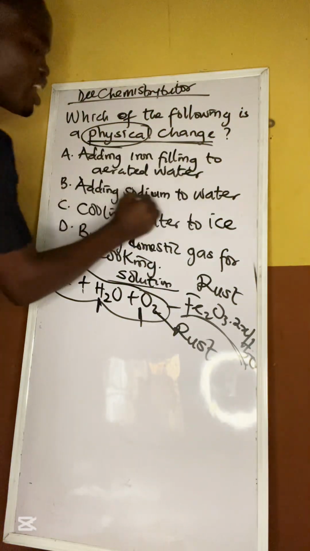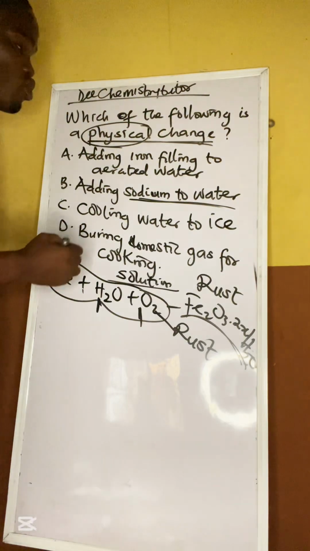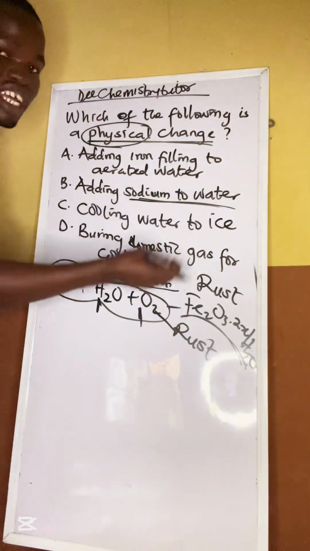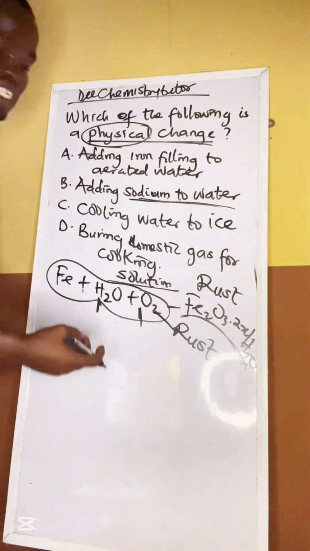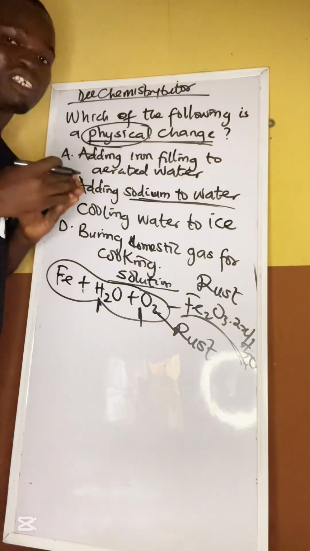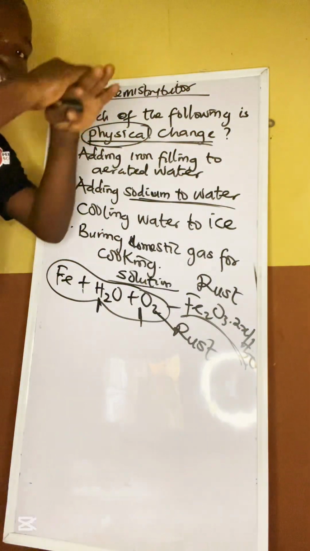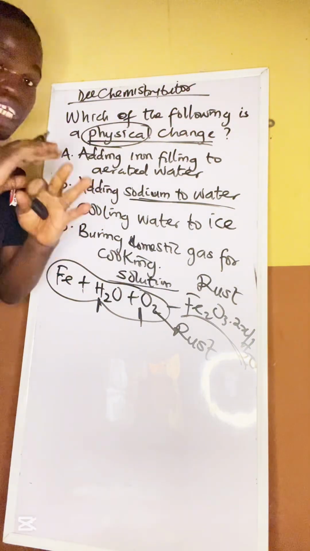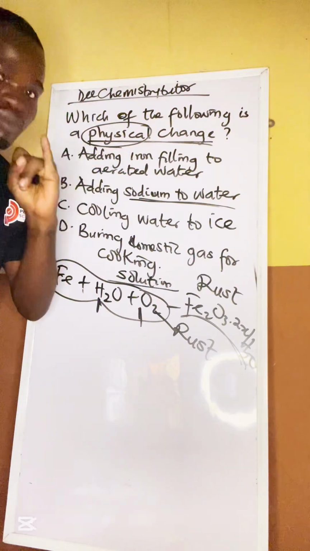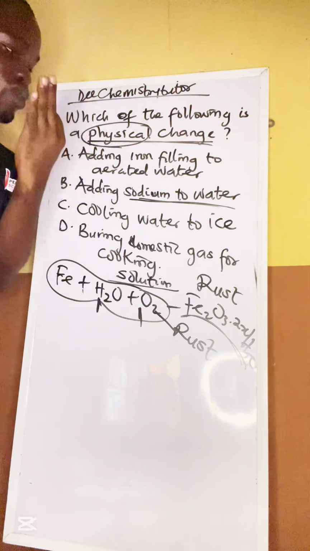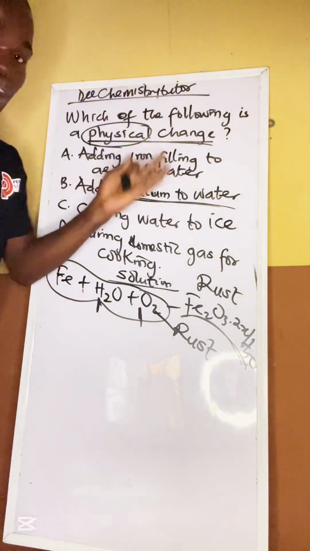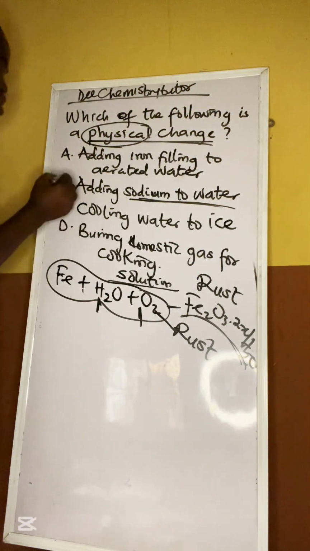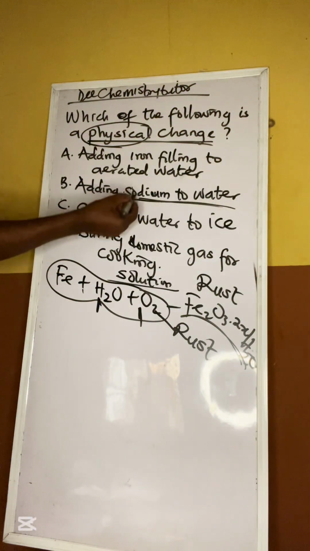Adding sodium to water. In fact, I performed this experiment before in my secondary school. They call it darting. When you add sodium, which is very soft, to water, there's darting and there will be formation of different things. Understand? In fact, when sodium is exposed to air, it reacts with different components of the air. It reacts with oxygen, it reacts with water, and it reacts with CO2. Those are the three things: oxygen, water, CO2. You have to know those three things when it reacts in the air. But when it just reacts with water, it forms sodium hydroxide and hydrogen gas. Now that means a new substance is being formed here. So it's not a physical change, it's a chemical change.